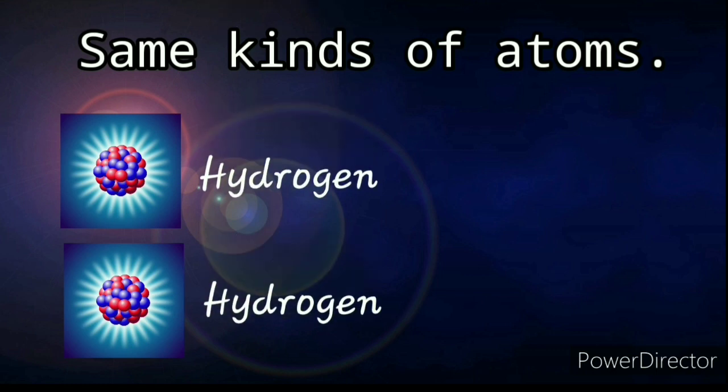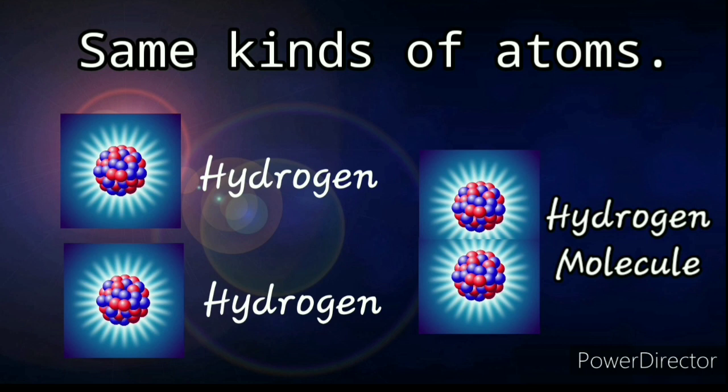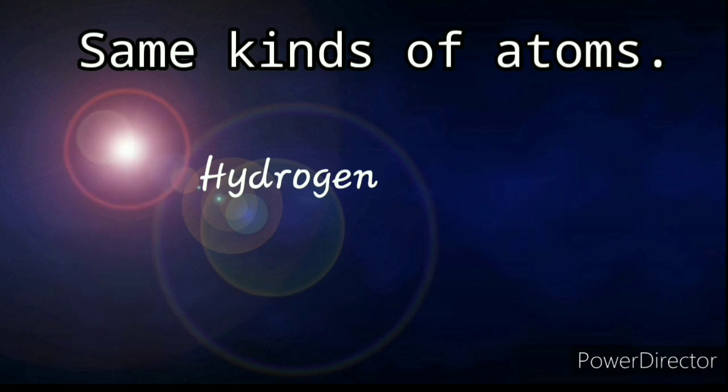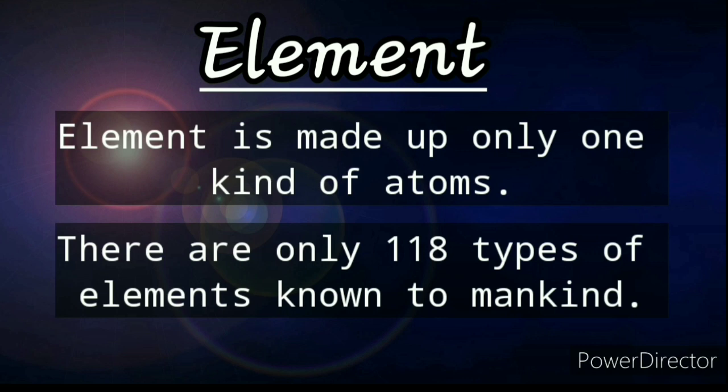Hydrogen atom, hydrogen atom. So they combine together, so we have hydrogen molecule. That is the simple definition of an element. It is made up of only one kind of atoms. There are only 118 types of elements known to mankind.